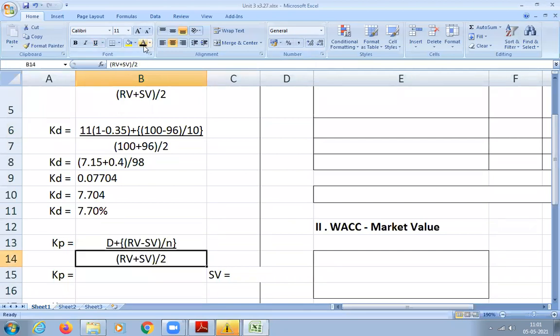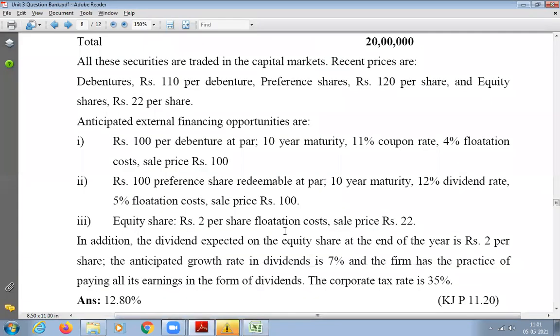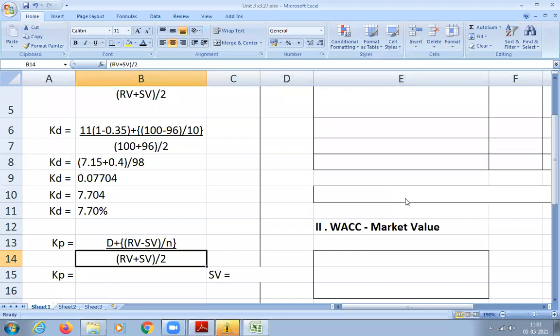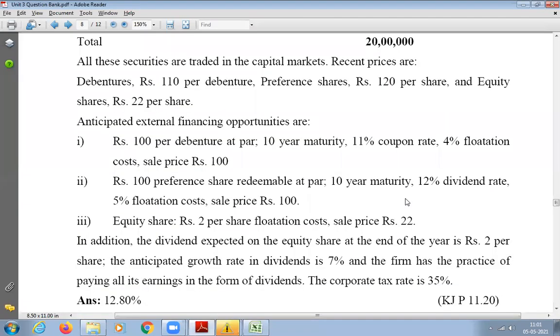This is my formula. So let us see now what is the dividend rate. Dividend rate is 12%. So how much is the dividend amount? 12 rupees into 12%, how much will you get? 12 rupees. Then RV how much? 100, because nothing is told about redemption, so we'll take it as face value only.